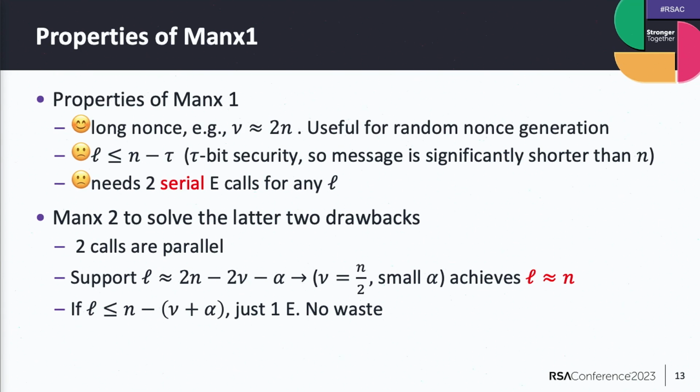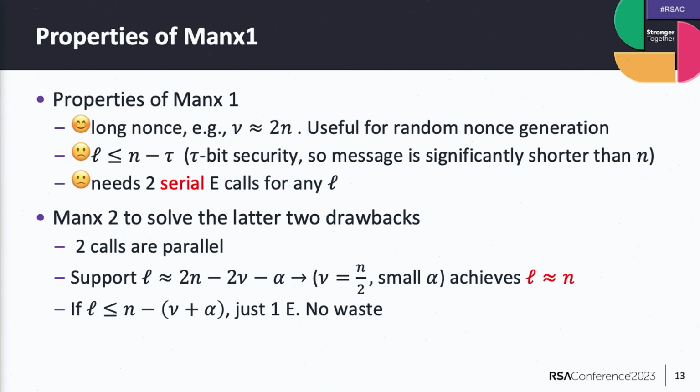So this implies that the message is significantly shorter than n. That's a limitation. And in addition, it needs two serial block cipher calls for any plaintext. Even if the plaintext is just 1 bit, we need the two serial block cipher calls. So it's not a good situation, I think.